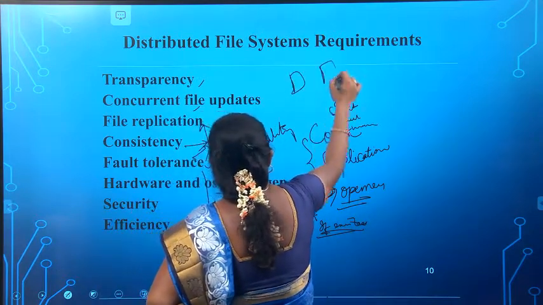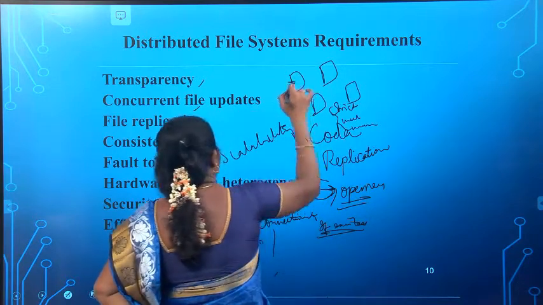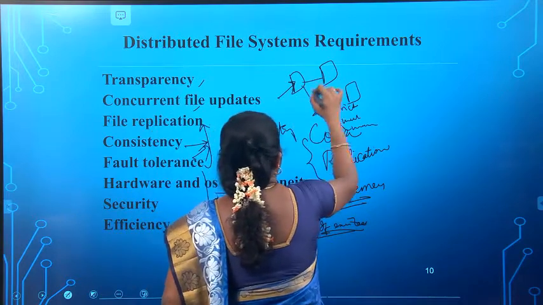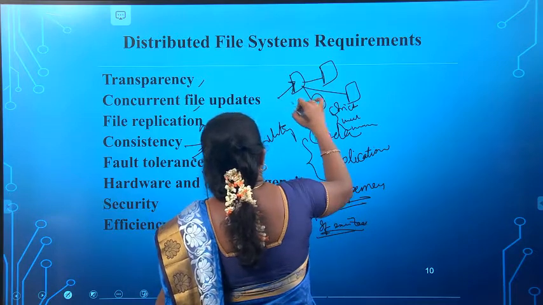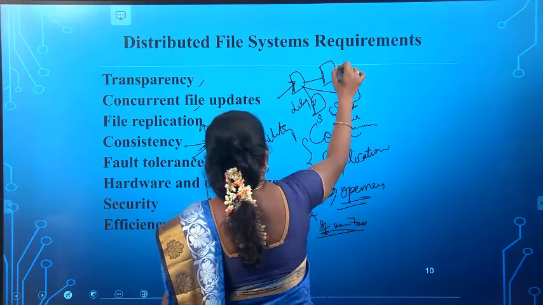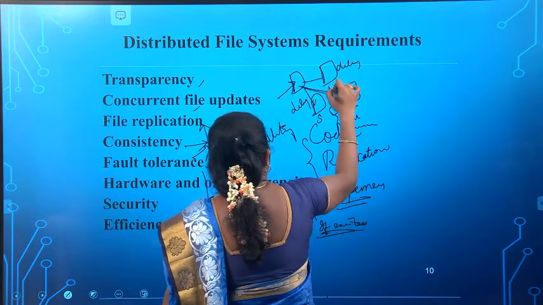Say we have four servers. Initially this server is updated, and the remaining three servers connected in the system also need to be updated, but there is some delay in this server and this server.